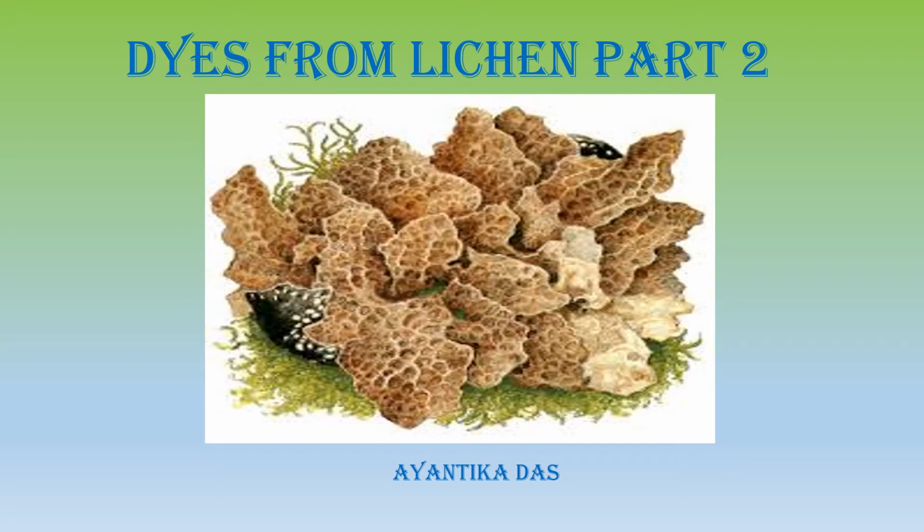And the same type of lichen produces different types of dye by either the ammonia fermentation method, or the boiling method, or the dimethyl sulfoxide method, that is the DMSO method. So with these three types of methods, a single species of lichen will produce different colors of dye. So the color of dye depends upon the type of process we are following while extracting the dye.